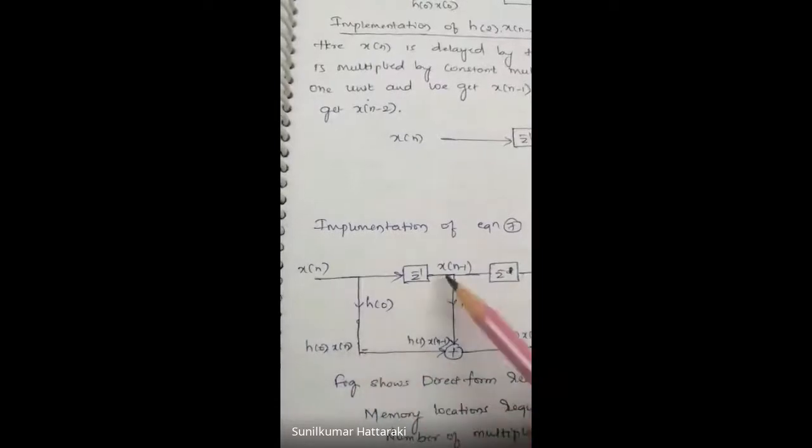So what is the first equation? First equation is h of 0 multiplied by x of n. So how to implement? The x of n signal is coming here. That signal is multiplied by h of 0. Here we got h of 0 multiplied by x of n. Next, the second term is h of 1 multiplied by x of n minus 1. Then how are we getting this one? X of n is coming here. This x of n is delayed by one time.